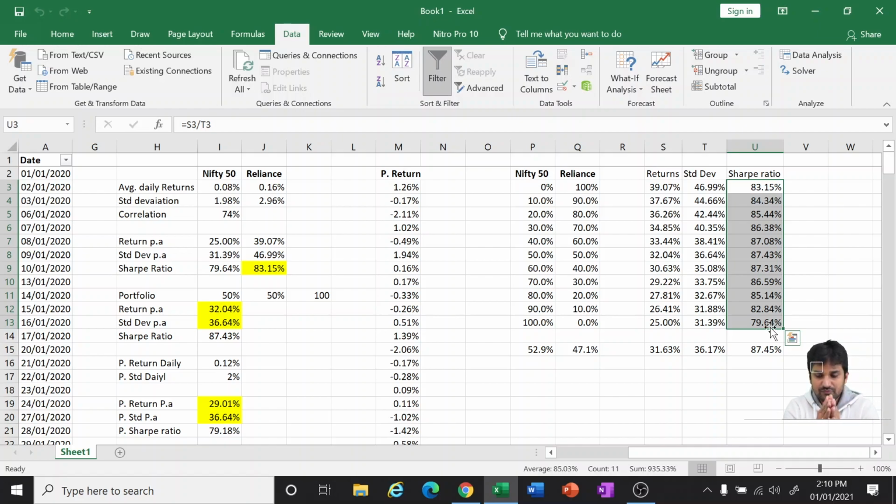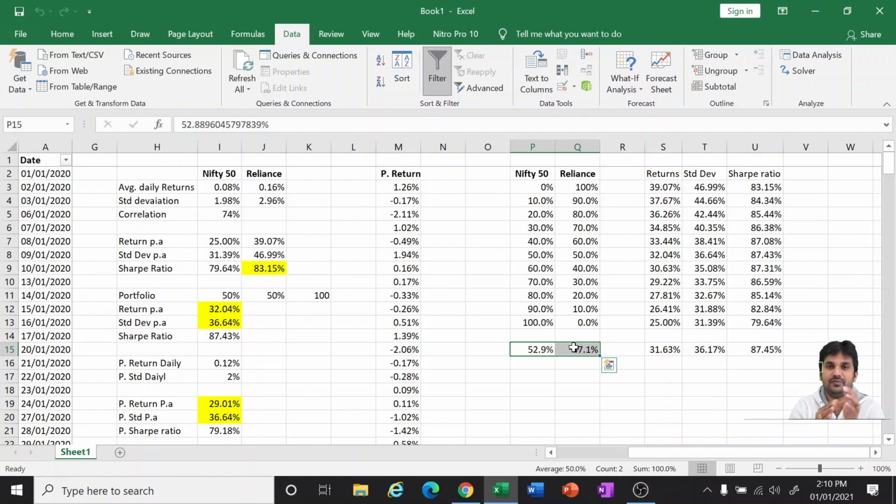But then we want to know at which particular combination we will be getting the maximum Sharpe ratio. Sharpe ratio meaning, as I told you, for 1% of risk, how much percentage of return we should expect.